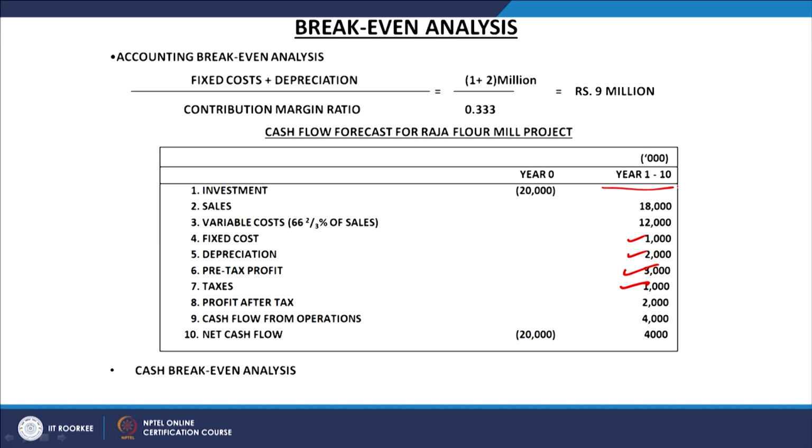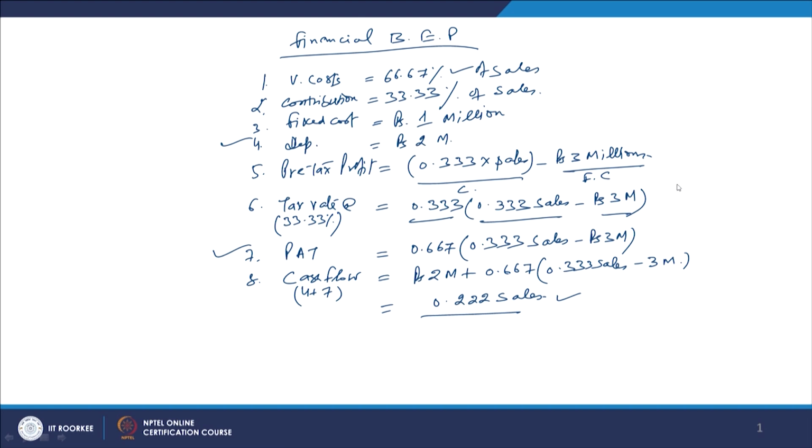We are assuming here the life of the project is 1 to 10 years, which means 10 years. So for all the 10 years this much cash flow will be coming, or the firm will be earning. So what you have to do now is calculate the present value of the cash flow.